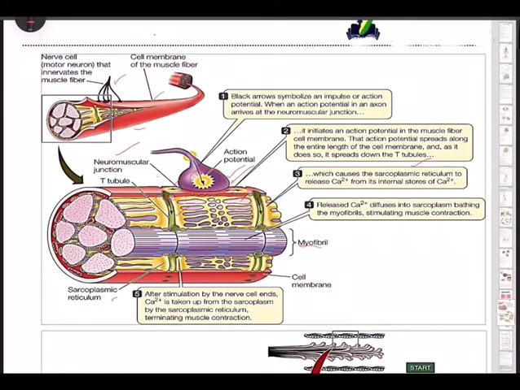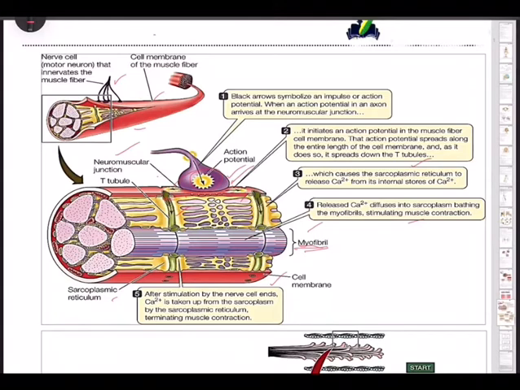This is the sarcoplasm. Once it is released into the sarcoplasm, all the myofibrils, those fine muscular fibers, get stimulated, and the muscle gets contracted. So this is how contraction of the muscle takes place.